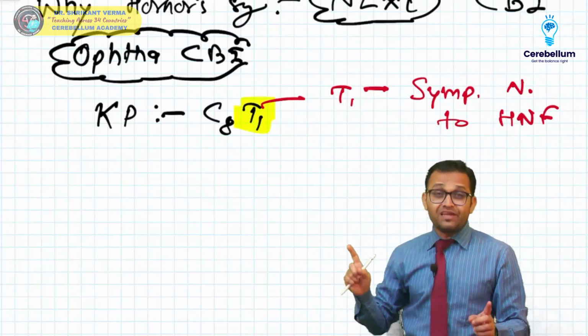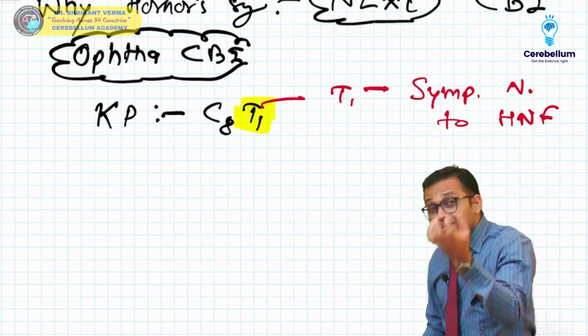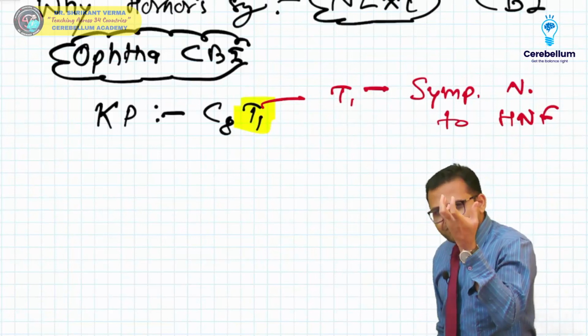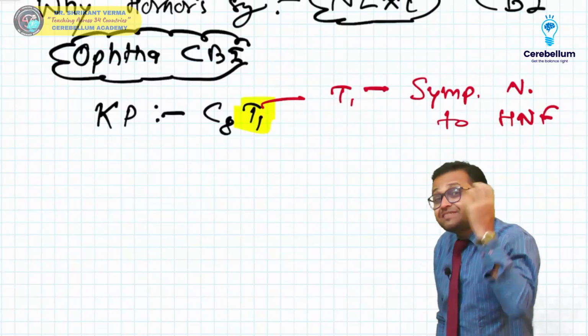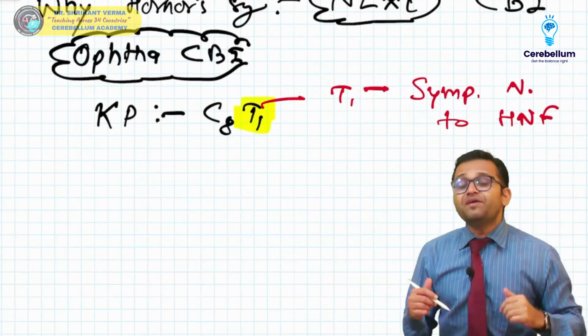Yes, Ganga will never supply the Tamil Nadu, Kerala, and the Krishna Kaveri Godavari will never supply to the UP area. In the similar way, the head and neck face part, it will get the innervation. It will get the innervation by which fiber? Yes, it is close to the T1. So T1 is coming and it is supplying the sympathetic innervation to the head neck part.